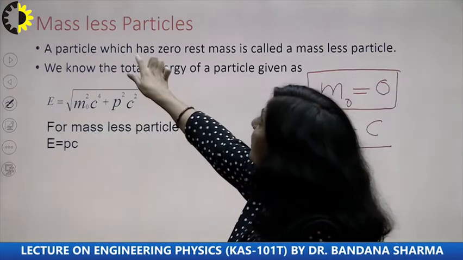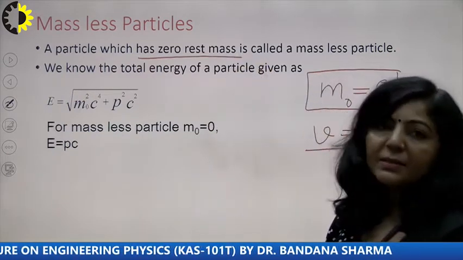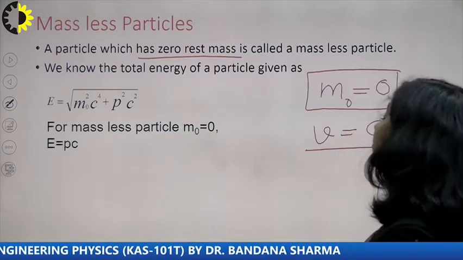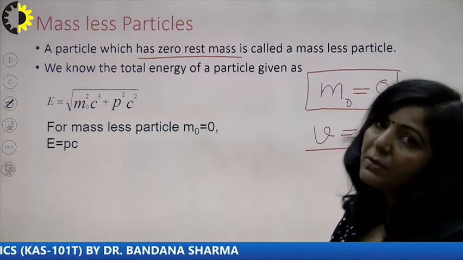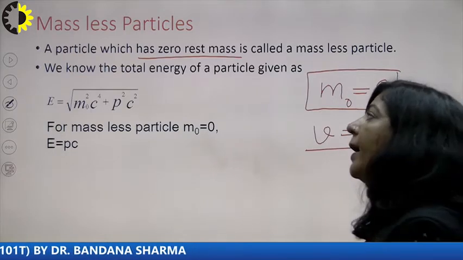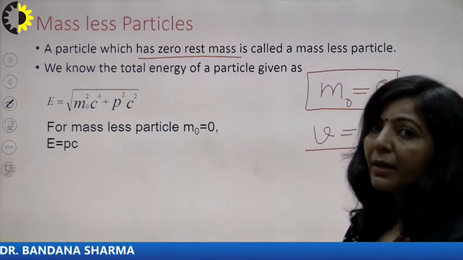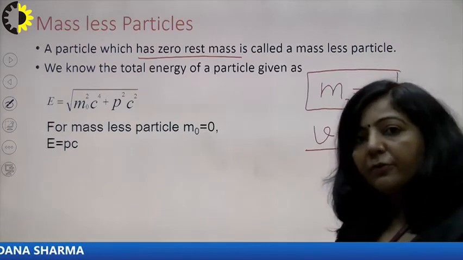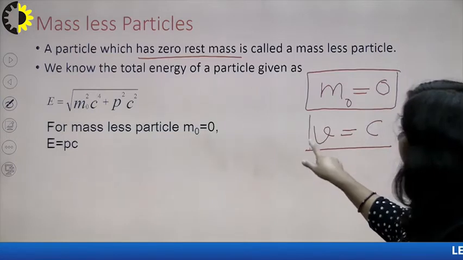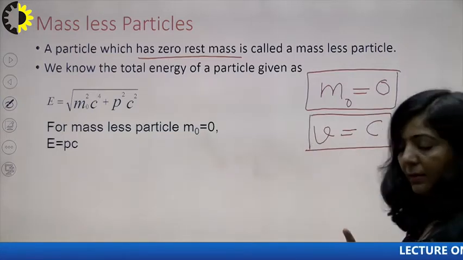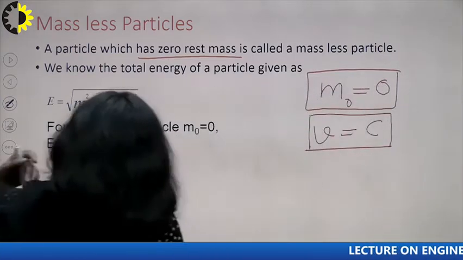A particle which has 0 rest mass is called a massless particle. And one more point I am highlighting here, massless particles always travel with the speed of light, and they have relativistic mass only because of their energy. So how can you prove that a massless particle will travel with c? That I am trying to solve here.